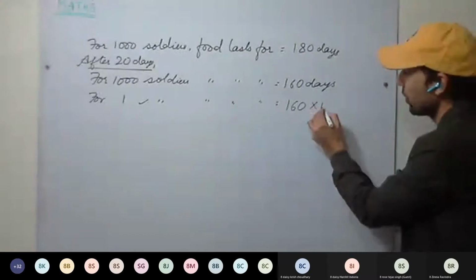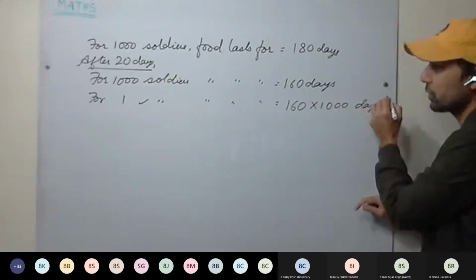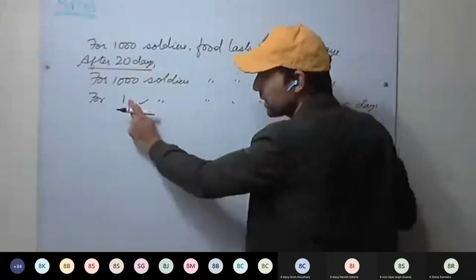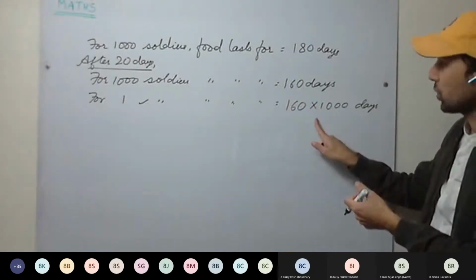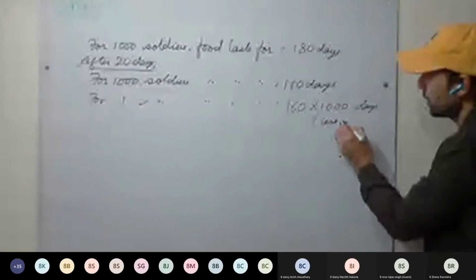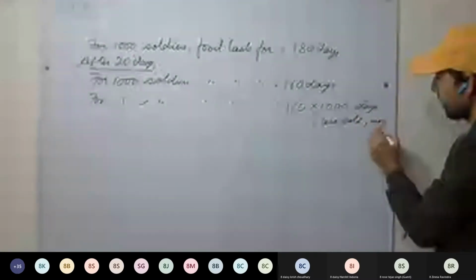So it will be 160 into 1,000 days. Have you understood this? We are multiplying by 1,000. Why? Because the number of soldiers is decreasing. It means the food will last for more number of days. Less soldiers, more days.